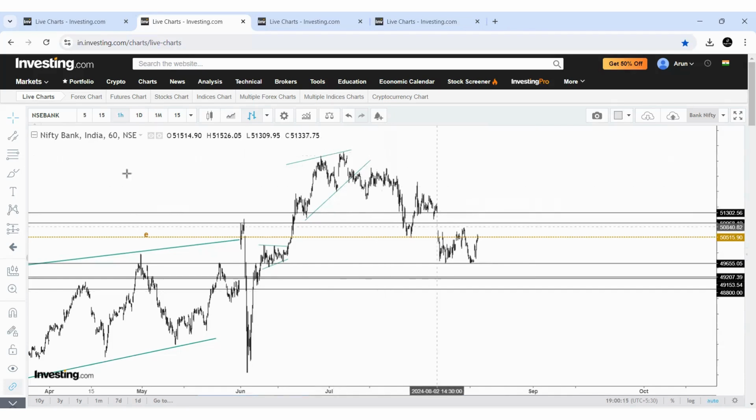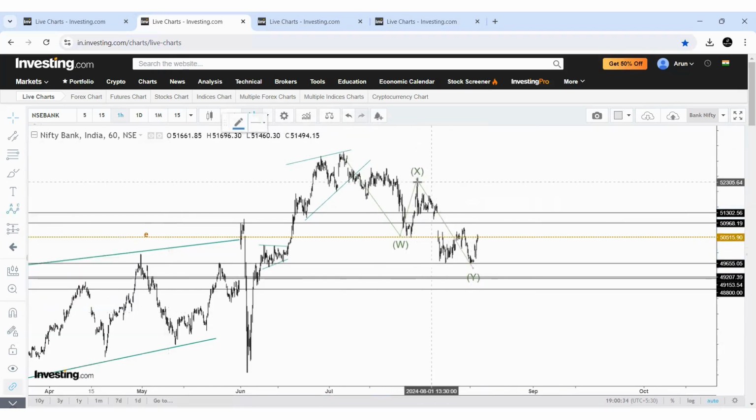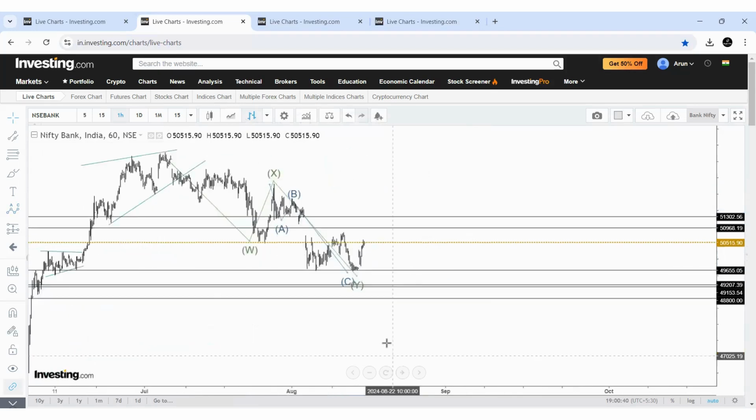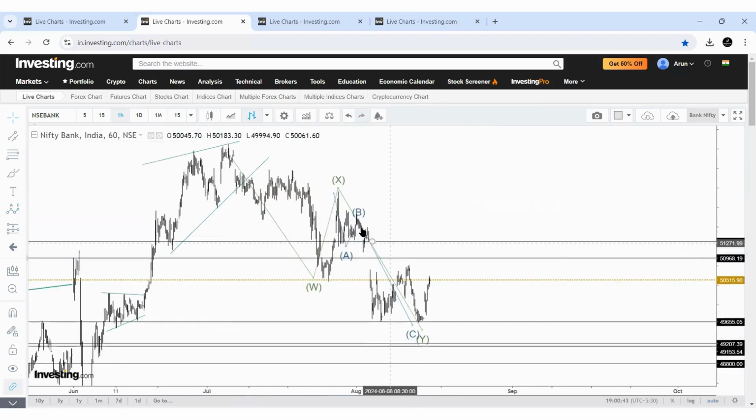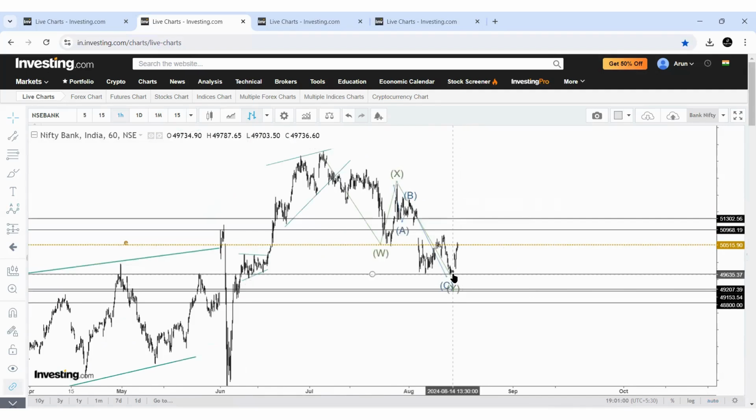See, the count is a complex one. If I mark it as WXY here, I have the option of marking A, B and C here. Okay. So in that C, I can mark 1, 2, 3, 4 and 5. So these counts say that there is a possibility the correction has been over in the Bank Nifty. But at the same time, even though the 50% has been reached, the second wave commonly can reach between 50 to 61%. We need to watch these two levels.